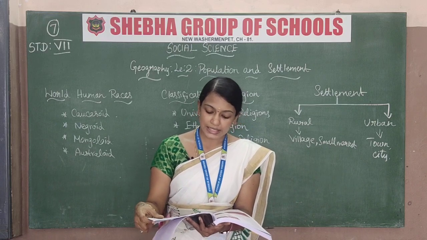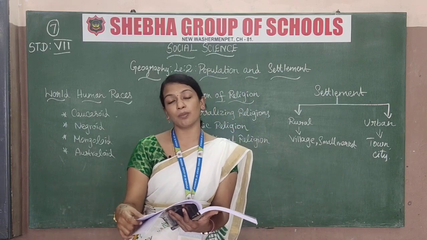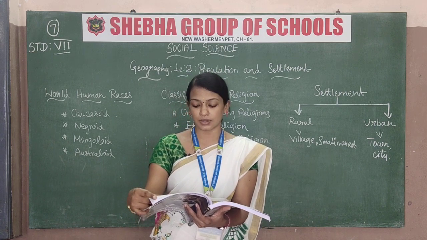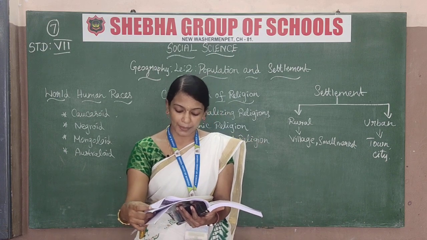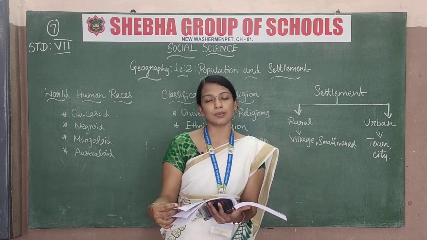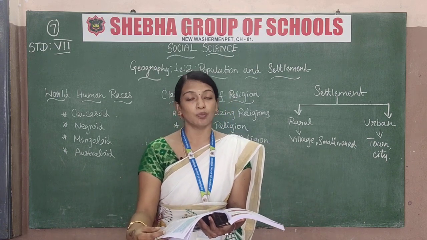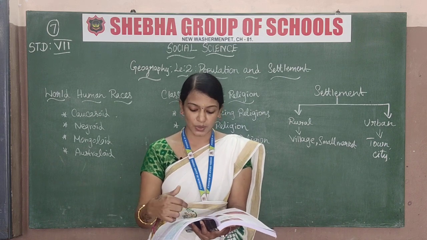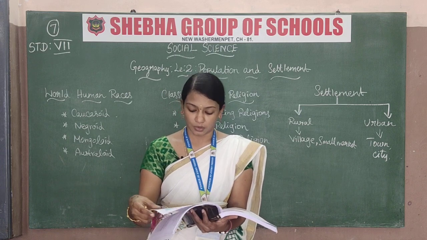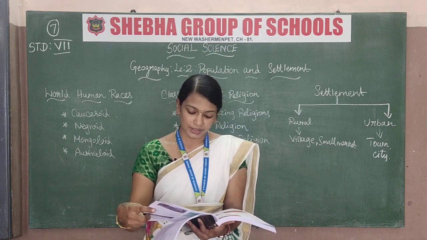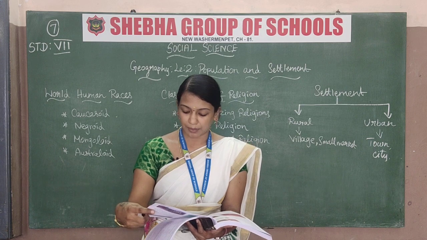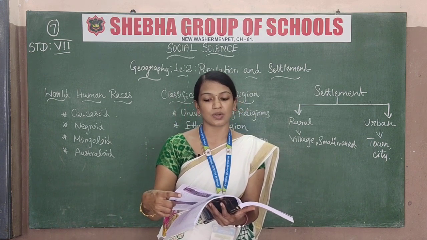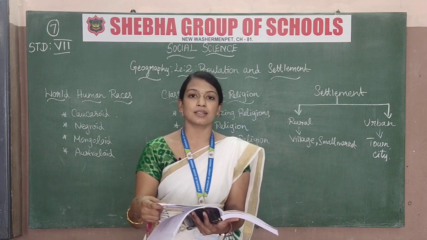And the next one is a city. The city is population more than 1 lakh. So population more than 1 lakh இருந்ததுனா that place is called as a city. And the mega city actually more than 10 million people இருக்கிற அந்த place, mega city ன்னு சொல்றாங்க. And also the metropolitan city, mega city can be a single metropolitan area. Actually Delhi, Mumbai, these places are also called mega cities னு சொல்றாங்க.